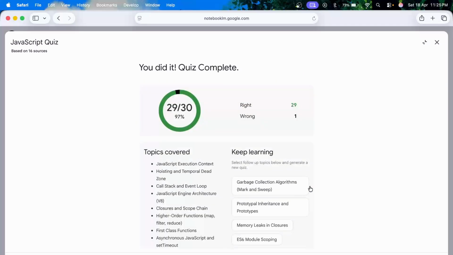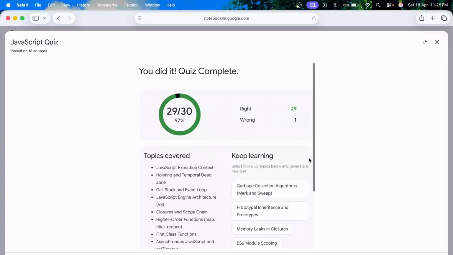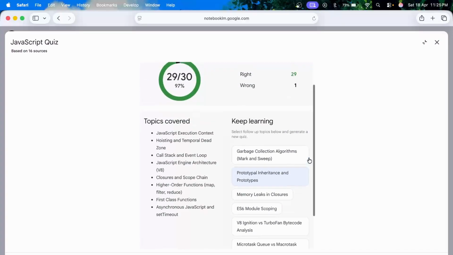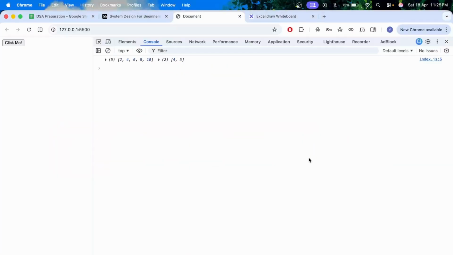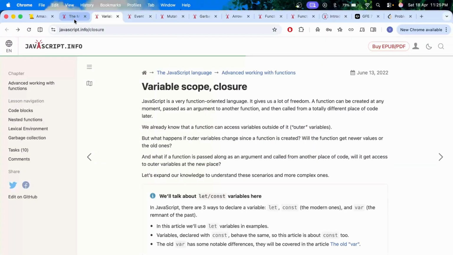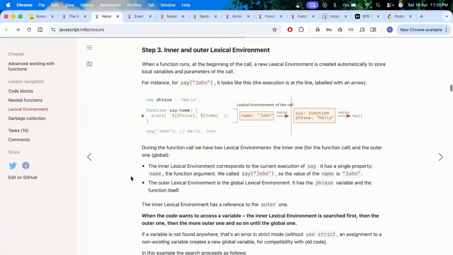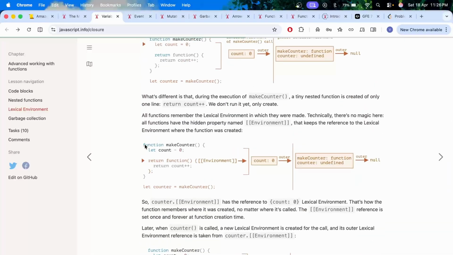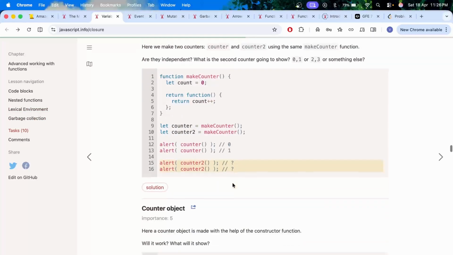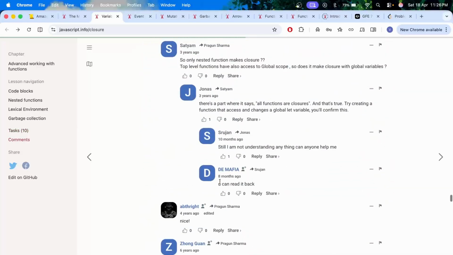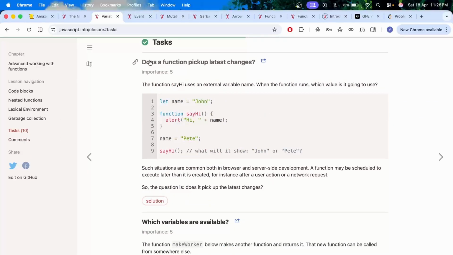Done. So yeah, the quiz was good. I think the shadowing part is something where I am lagging a bit. So now let's move ahead. I have opened some of the concepts from javascript.info and there are some tasks at the end, so I'll try to solve them. If you want, you can go through this resource. It's an excellent resource. It has explained lexical environment like anything. You won't forget lexical environment once you are done with this blog. So let's start with the task.